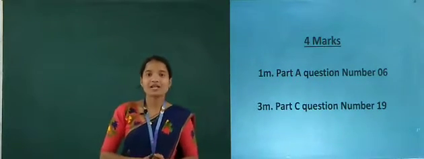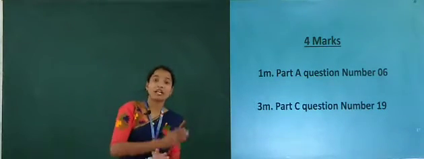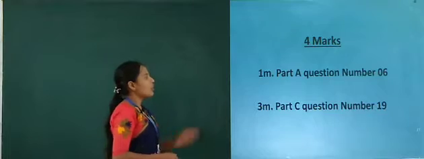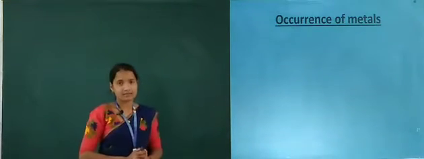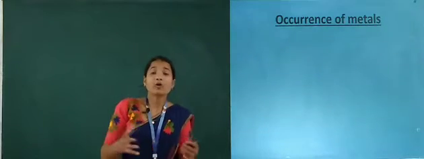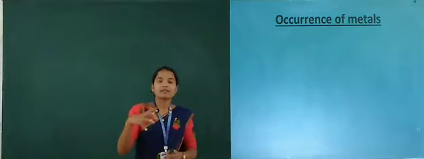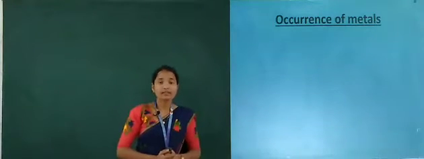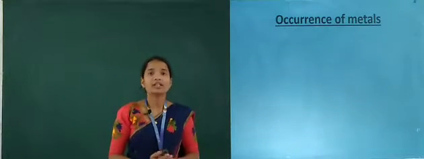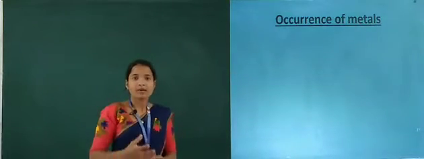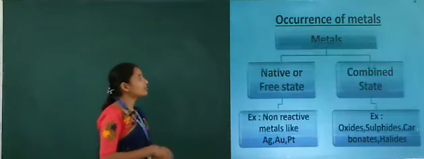Okay, then please all of you listen very carefully, because it is totally dependent upon the theoretical part. First, occurrence of metals. Dear students, what do you know about metals? Occurrence of metals means that metals exist naturally in a combined state in the earth crust.